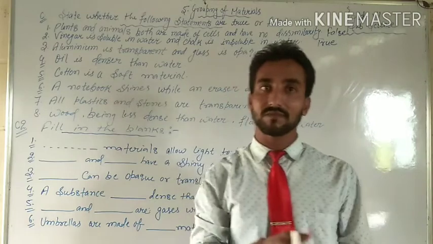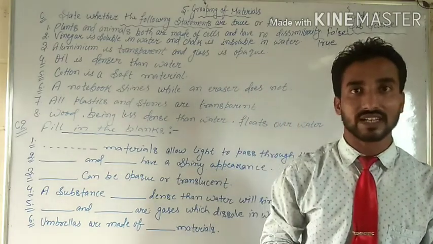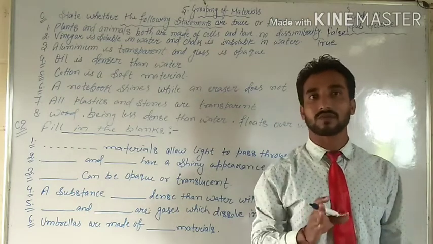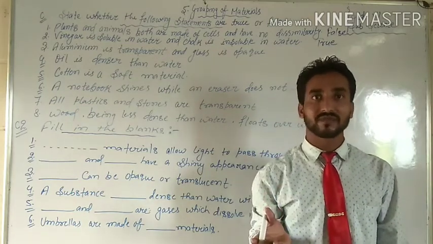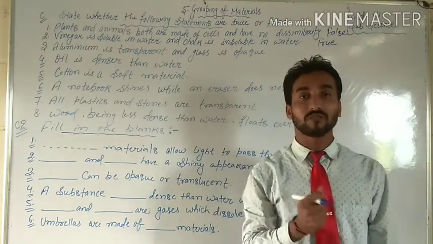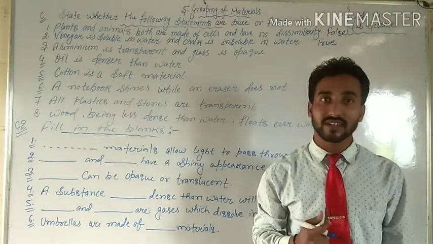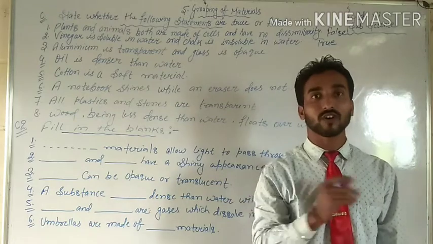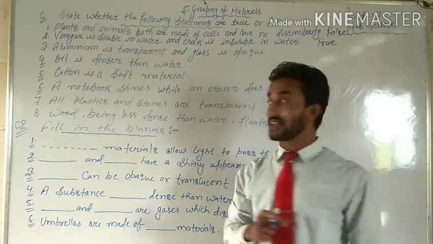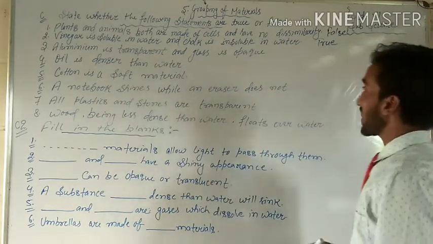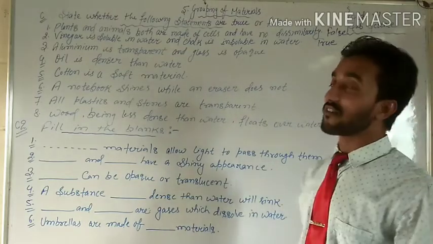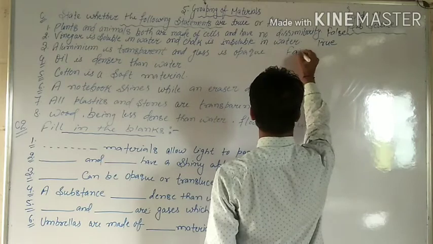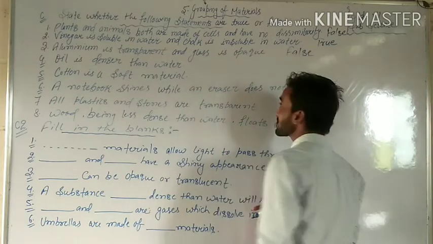See, students, number C, it means number third: aluminium is transparent. Do you know aluminium? Aluminium is also a metal. You can check in your kitchen. Just ask your mother where the aluminium utensils are, please show me, and after that see whether it is transparent, opaque or translucent. Aluminium is transparent and glass is opaque. Is it true or false? Completely false.